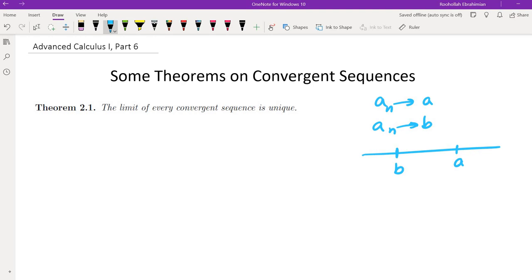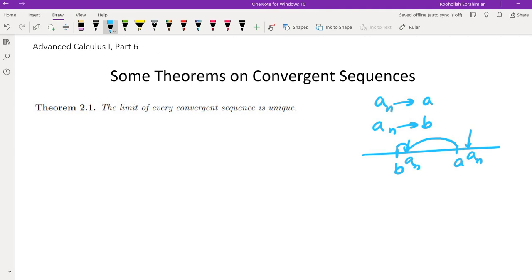So in other words, we know that the sequence must get very close to A, and it also must get very close to B. So that cannot be the case. So it cannot be the case that an is both close to A and also close to B. So why is it that it's not the case? Because if an is close to A, then if an is close to B, then an cannot be close to A. How do we articulate that?